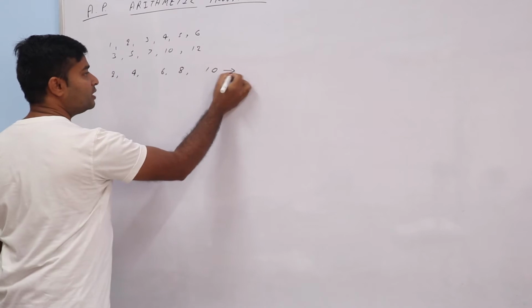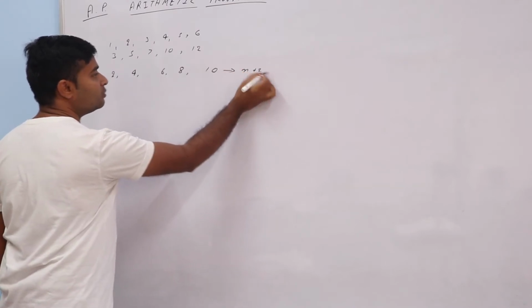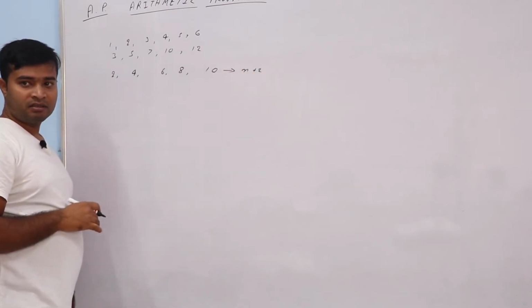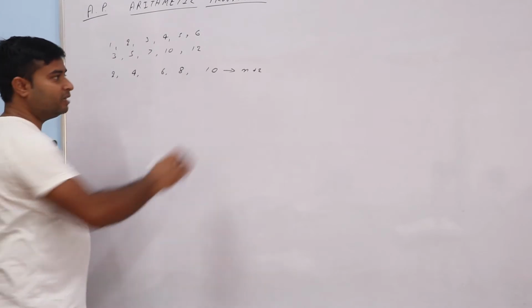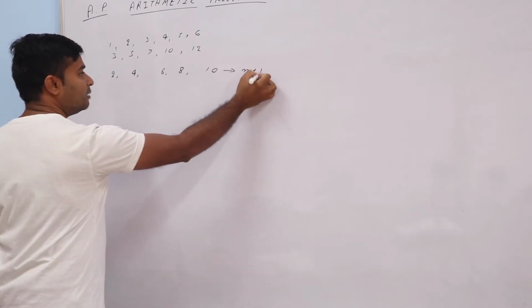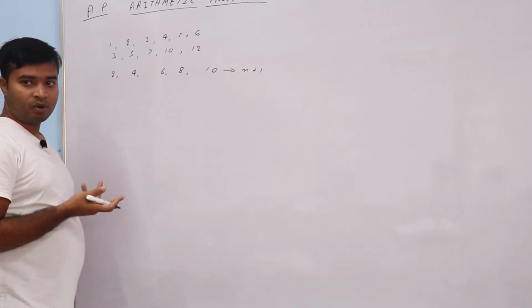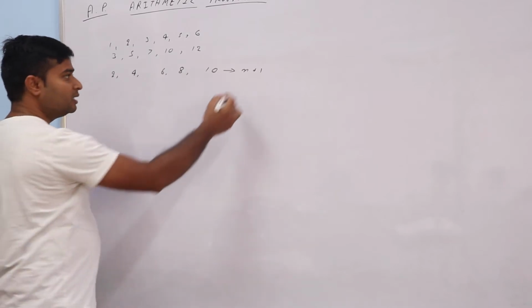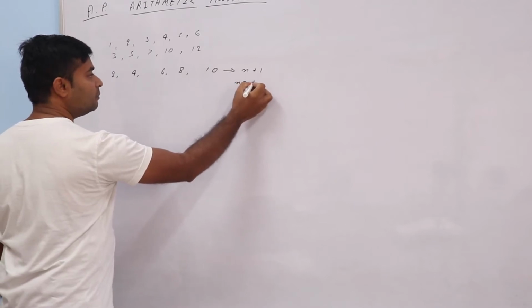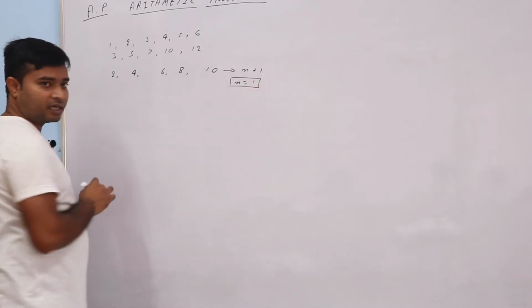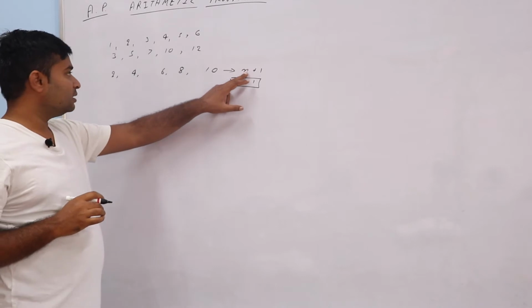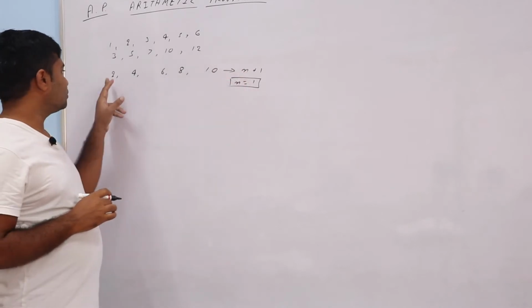If I want to write it in short form, if I write n plus 2, will it come true? No. n plus 1. Then it will become proper, where n is equal to a minimum of 1. So if n is equal to 1, then 1 plus 1 is 2.